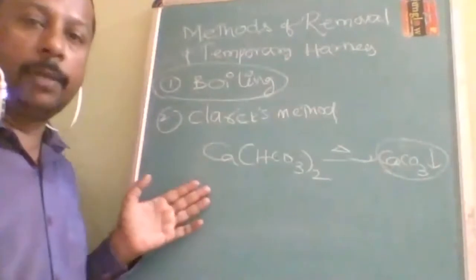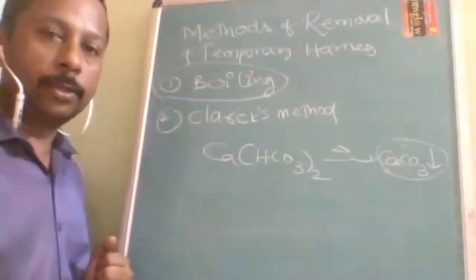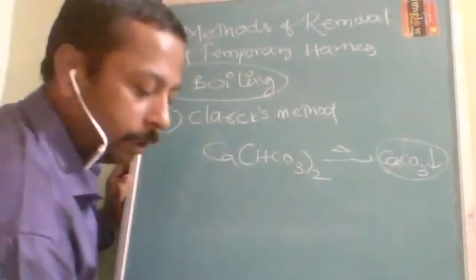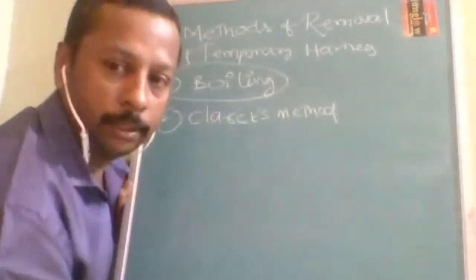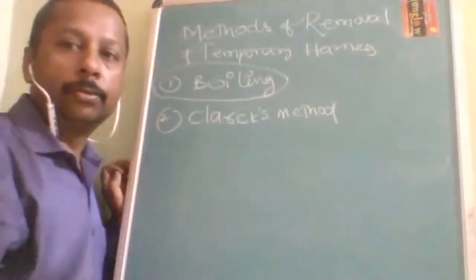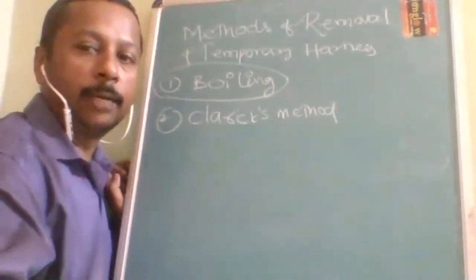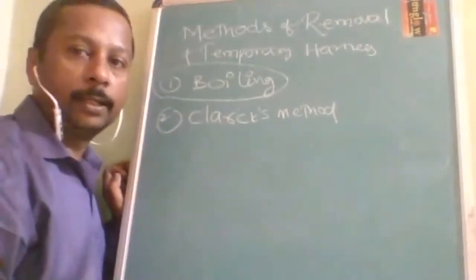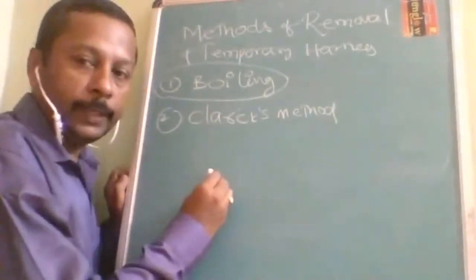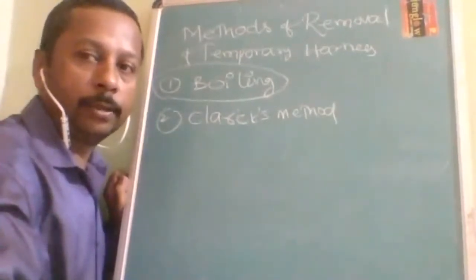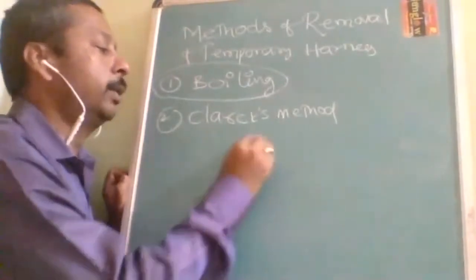In boiling, a bicarbonate salt on heating will convert into carbonate. And Clark's method is the best method, but certain precautions must be used. In this method, we add some amount of quick lime. That is a calculated amount you should add. So you add a calculated amount of calcium hydroxide.